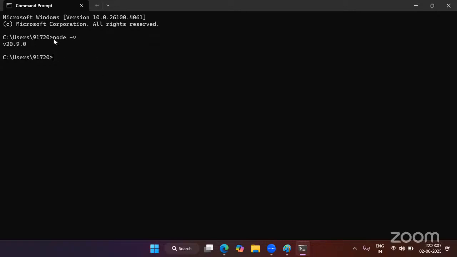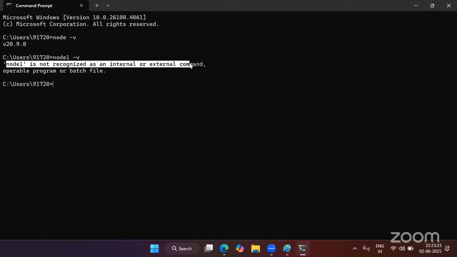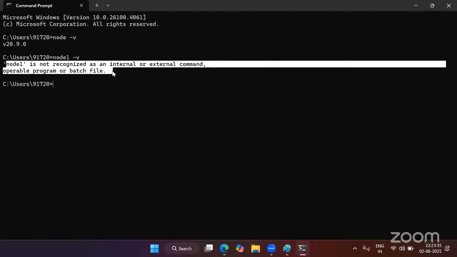Now, instead of this, if you find something like this message, let's assume that you are entering this command node -v. But instead of getting version number, if you get a message like this, node is not recognized as internal or external command. In that case, your Node.js is not installed in your system. Okay. So if you get version number, it means Node.js is installed. If you get this kind of message, it means Node.js is not installed.